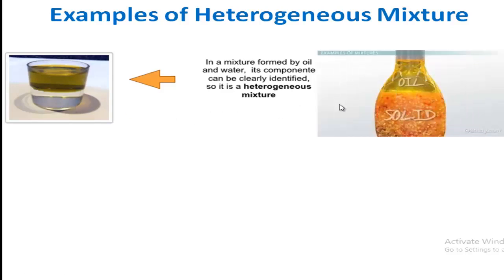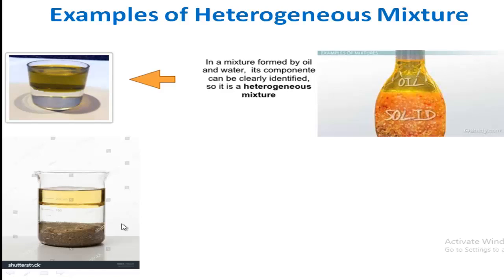Follow another picture. Oil plus solid substance. You can easily identify it from outside. This is the oil part and this is the solid part, and you can also easily separate them. So this is also a heterogeneous mixture. Now here, this is a heterogeneous mixture of sand particles, water and oil, and we can easily and nicely see the separate layers of the components in this mixture. So this must be a heterogeneous mixture.